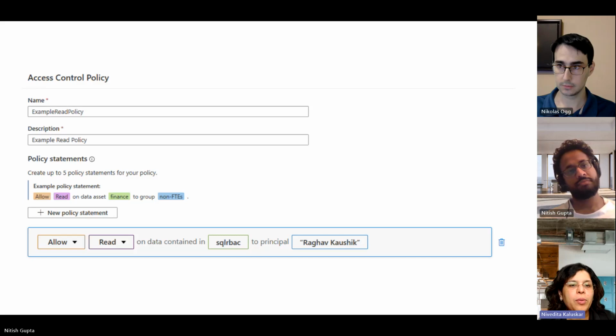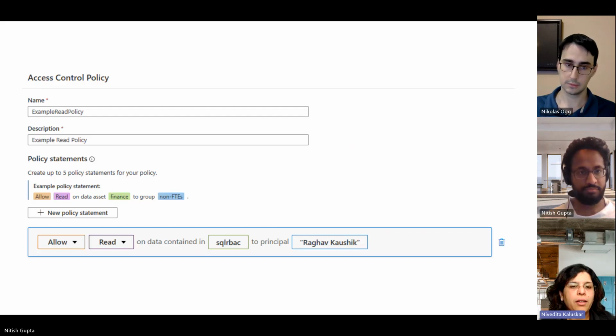They are basically based on the role-based access control model. Next. So here is an example of how an access control policy would be authored. It's highly scalable, and for example, if it is authored at the resource group level, it would apply to all resources that come below it. So here we can see we have given allow read on data in a specific database to Principal Raghav.